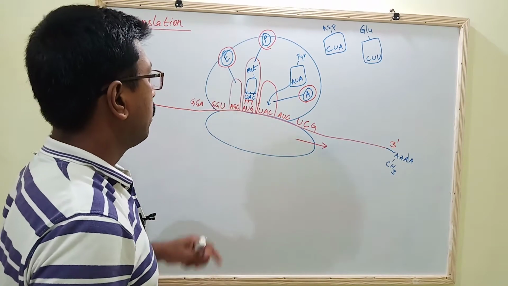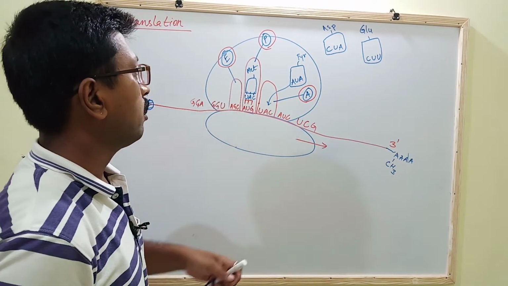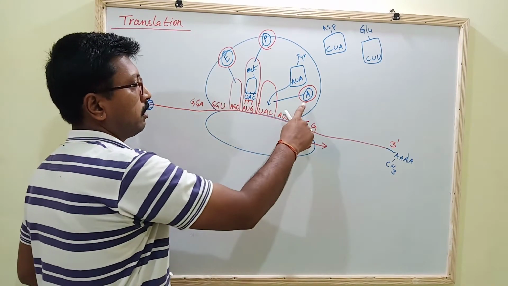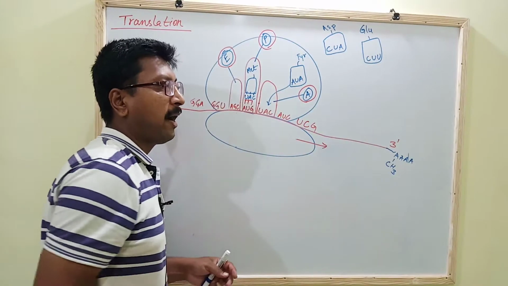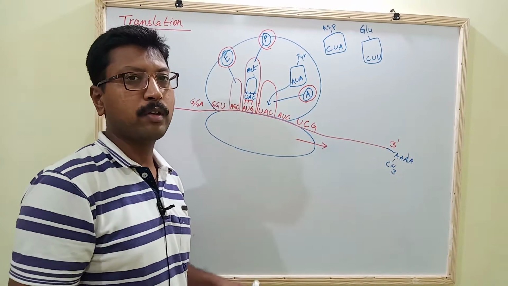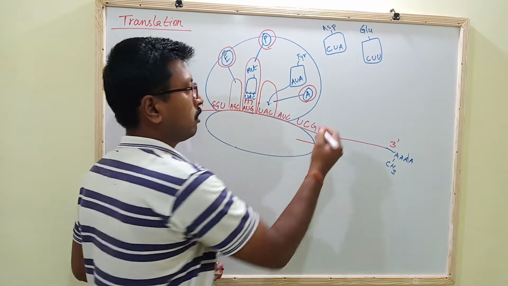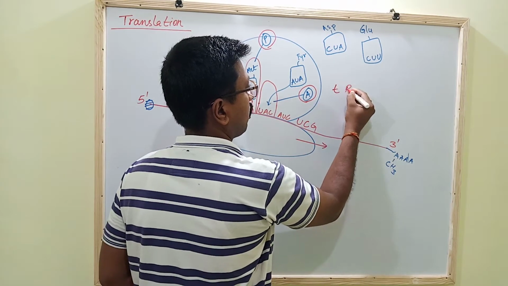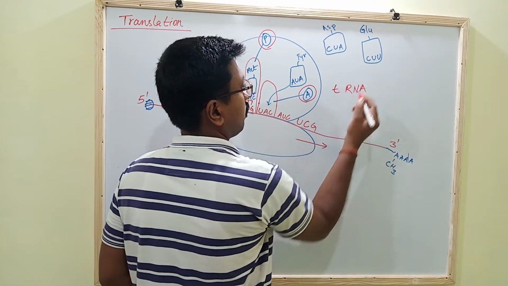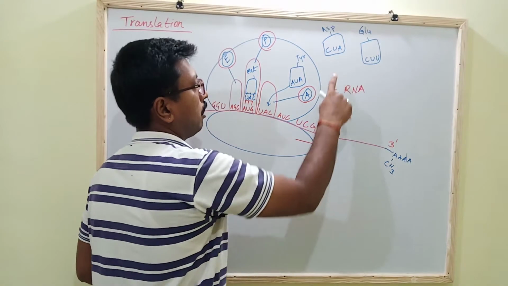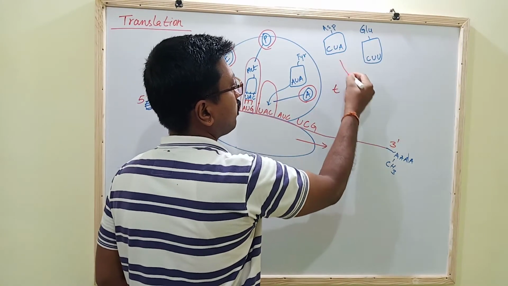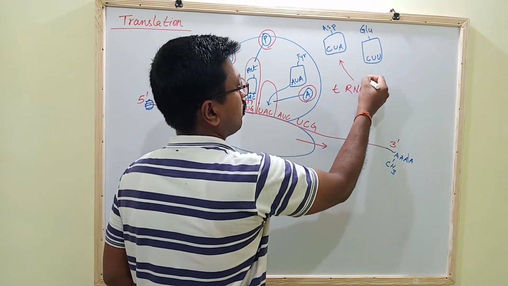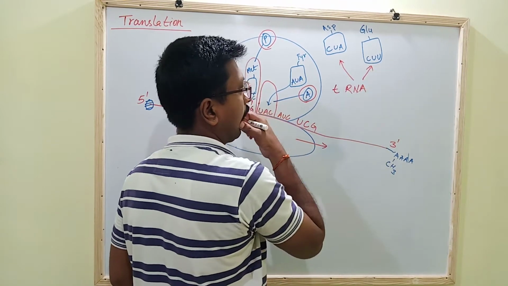So when the ribosome is moving on, the A site binds with an amino acid with the help of tRNA. Actually, this is the tRNA. I already wrote it down here.